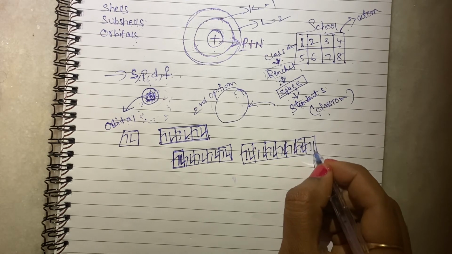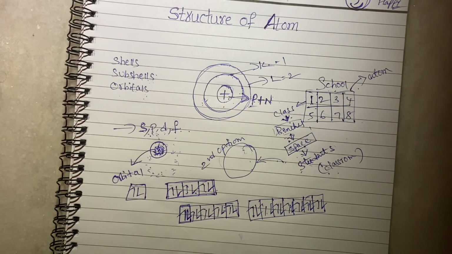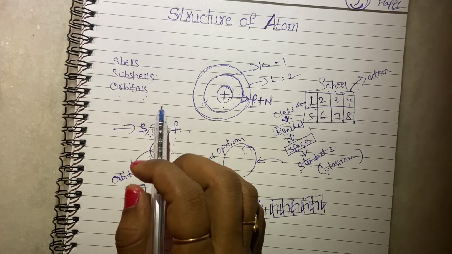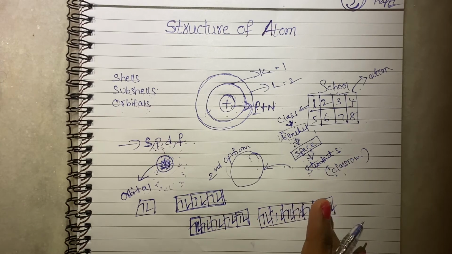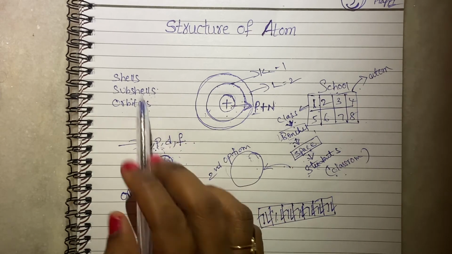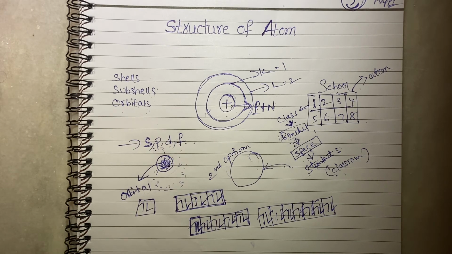The names SPDF were given according to the spectral lines. S means sharp. When they did the spectroscopic examination, they got sharp lines, so they gave the name for the S orbitals. What about P? P means principal. It is very high lines. That's why they gave the name P.